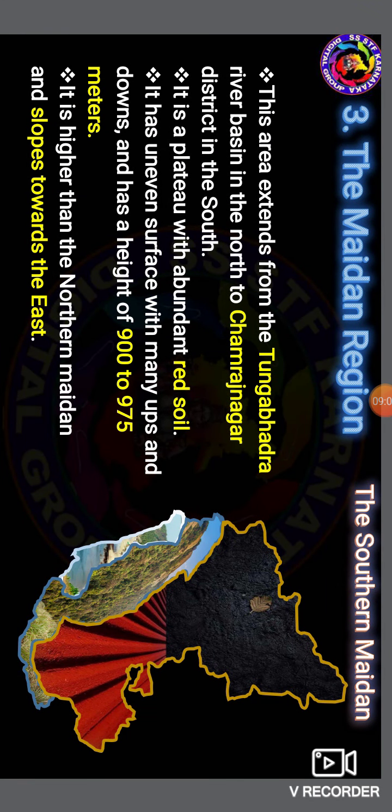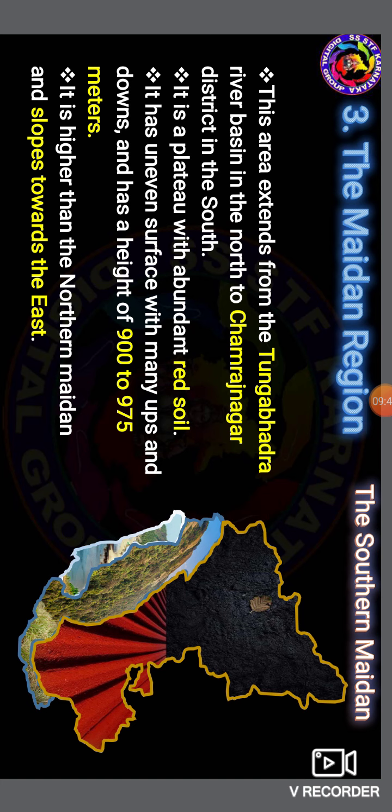And then next we have to study the southern Maidan. What are the qualities of the southern Maidan? Okay, let us start now. These areas extend from the Tungabhadra river basin in the north to Chamarajanagar district in the south. So it is very different from the northern Maidans. In the northern Maidan, we see black soil, but this is a plateau with abundant red soil. So in this southern part, we see red soil.